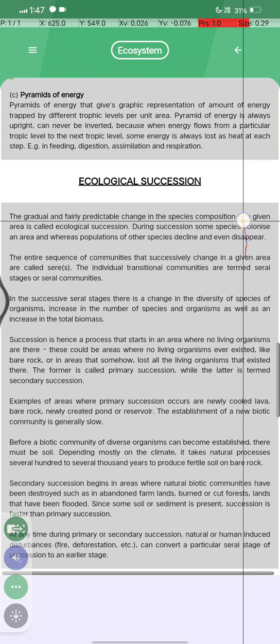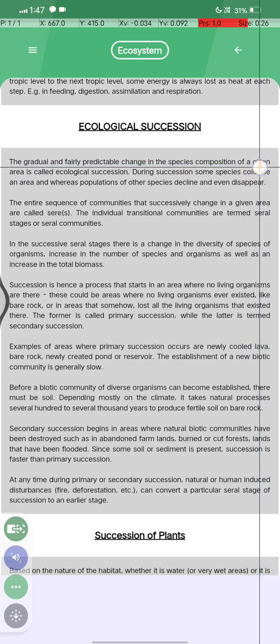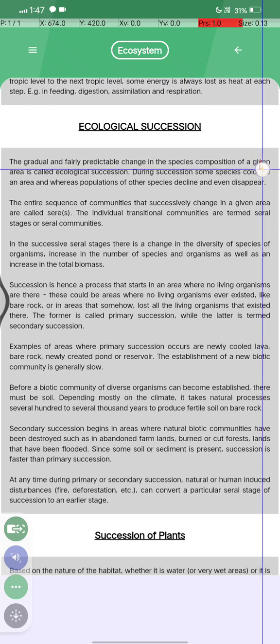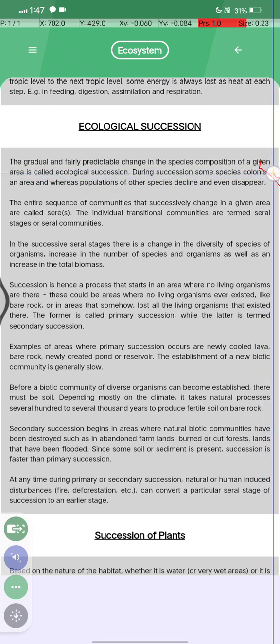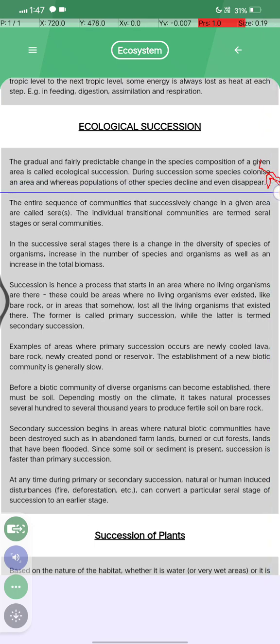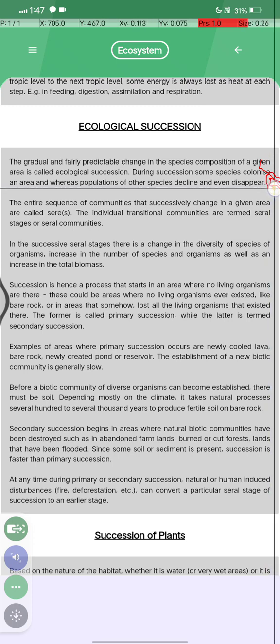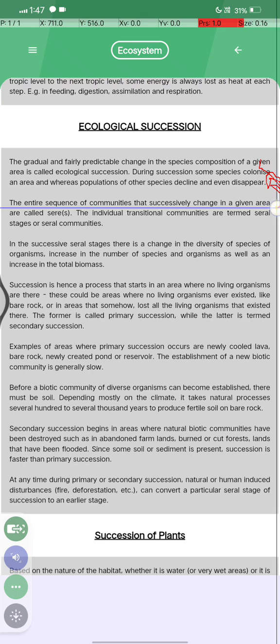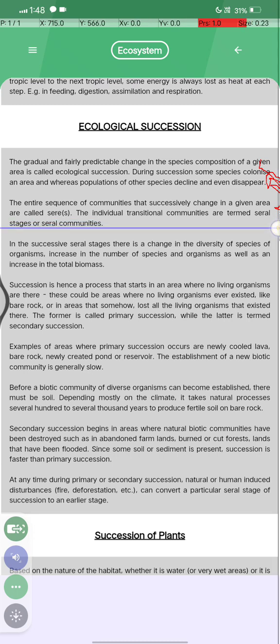What is ecological succession? The gradual and fairly predictable changes in the species composition of a given area is called ecological succession. During succession, some species colonise an area whereas the population of other species declines and even disappears. The entire sequence of communities that successively change in a given area are called sere. And the individual transitional communities are termed seral stages or seral communities.